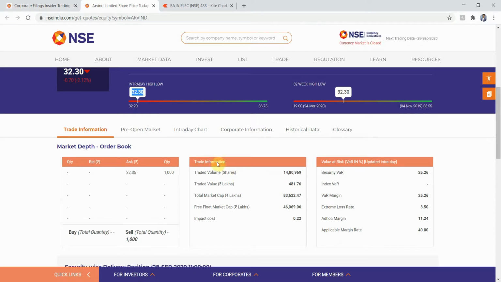Okay, next on the list is Arvind. I'll copy it. We'll go to the tab once again. I'll paste it. I'll click on the Arvind Limited. I'll click on the symbol of Arvind. So it takes me to the page of Arvind. As you can see, this stock is very low priced, so you might want to check the average traded volume.